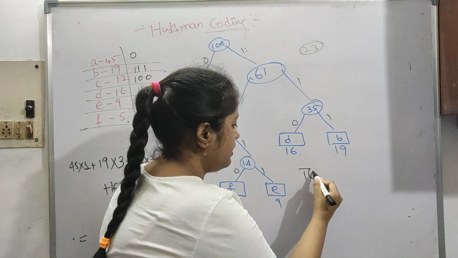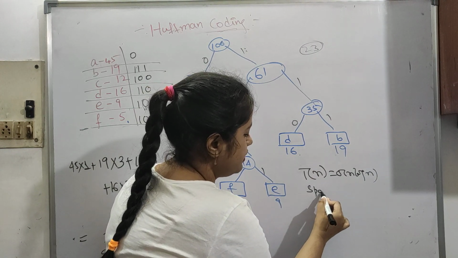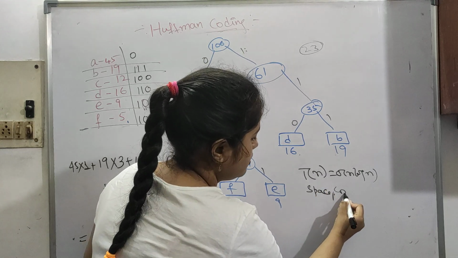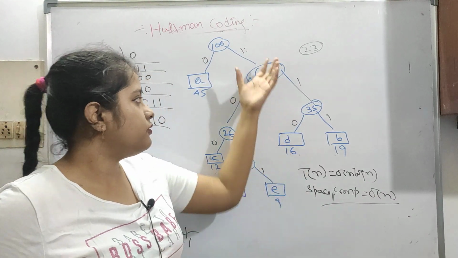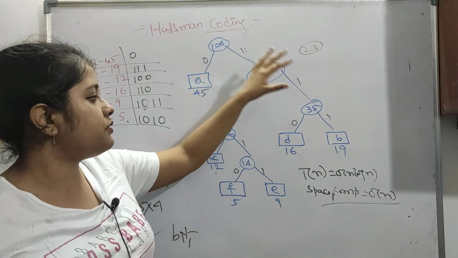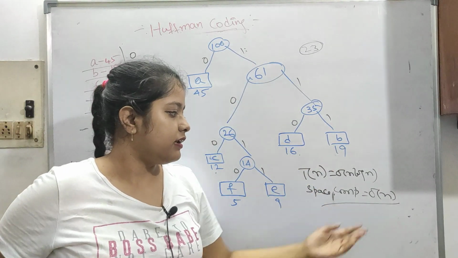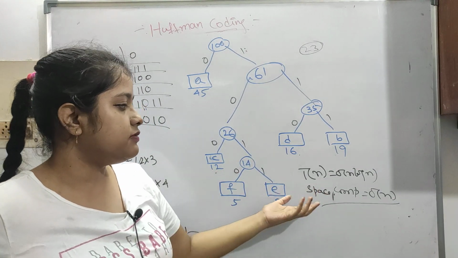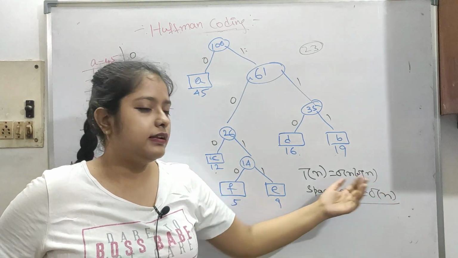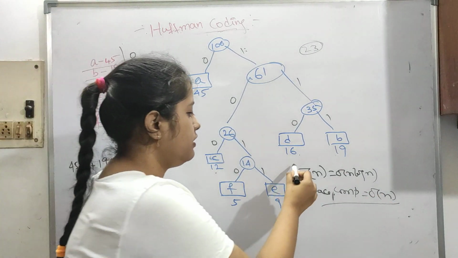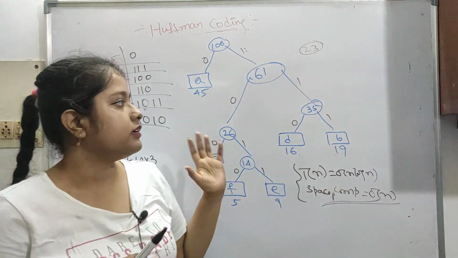Time complexity will take order of n log n, and space complexity will take order of n. In the tree, you can understand that a maximum of n nodes can be present. So space complexity will be n, because we are making a tree, and the only extra space we are taking is the tree. The maximum number of nodes is order of n, so this is our space complexity. Time complexity you have already seen. I hope you have understood this.